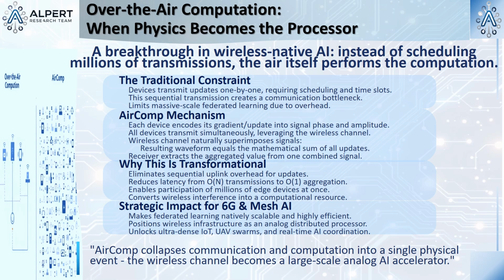But with over-the-air computation, each device carefully encodes its numerical update, its gradient, into the phase and amplitude of its radio signal. They're designed so that when all those signals physically superimpose in the air, when they all add together at the receiver's antenna, the resulting waveform's value is mathematically equal to the sum of all the individual values. The physics of the waves colliding does the math for you. The atmosphere becomes your analog computer.